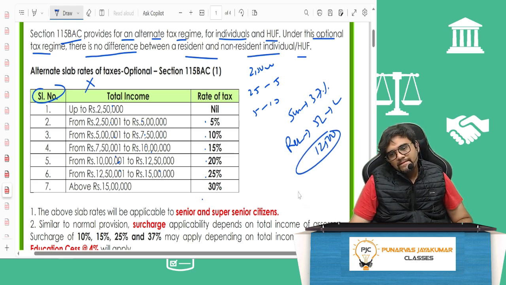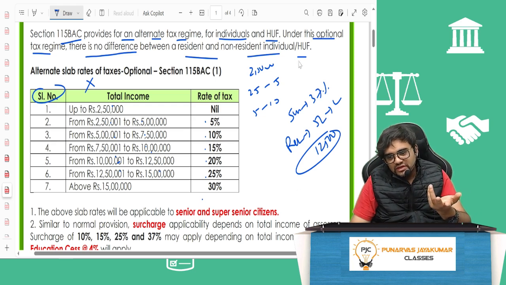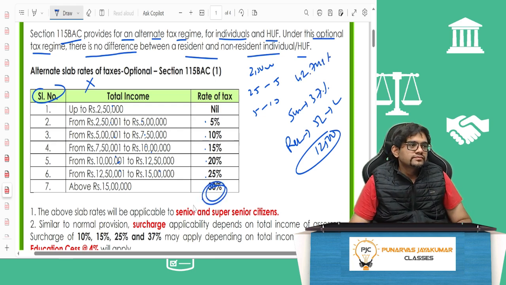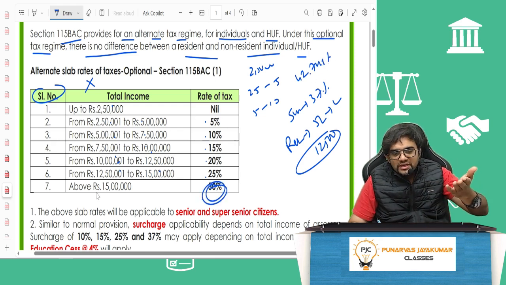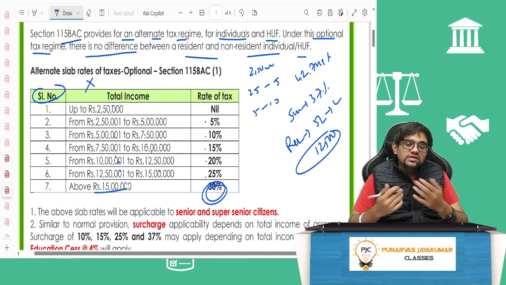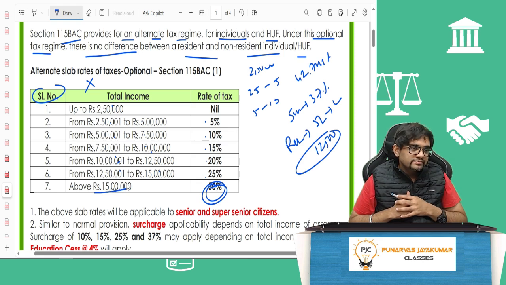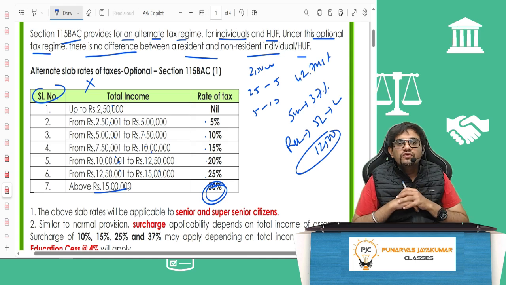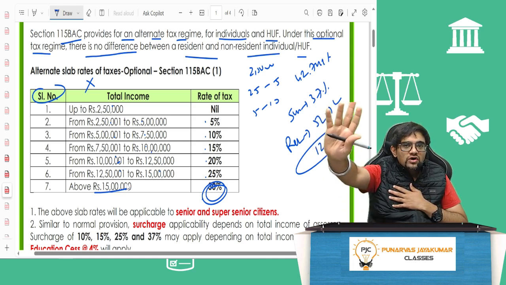Same thing. MMR also same thing only, 42.744% only. Because here also 30% is there, no? But instead of 10 lakh, anybody earning above 15 lakh. So if I am earning 5 crore and I go for this alternate tax slab regime, my MMR will be 42.744%. Everybody understanding, guys? All of you with me?